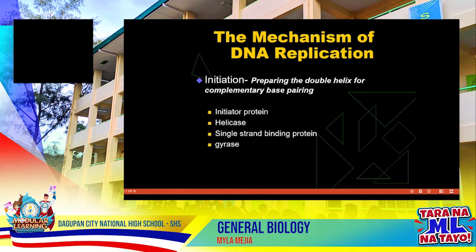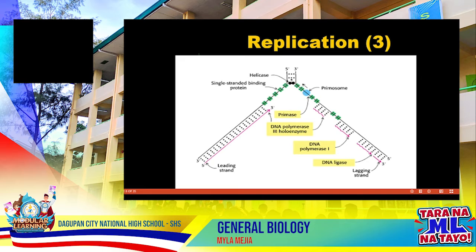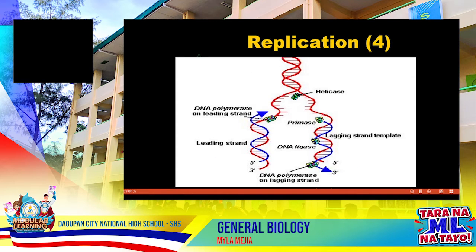The mechanism of DNA replication starts with initiation. Initiation is the preparation of the double helix for the complementary base pairing. The different proteins and enzymes needed here are the initiator protein, helicase, single-stranded binding protein, and gyrase. So this is one way of how we are going to illustrate replication.